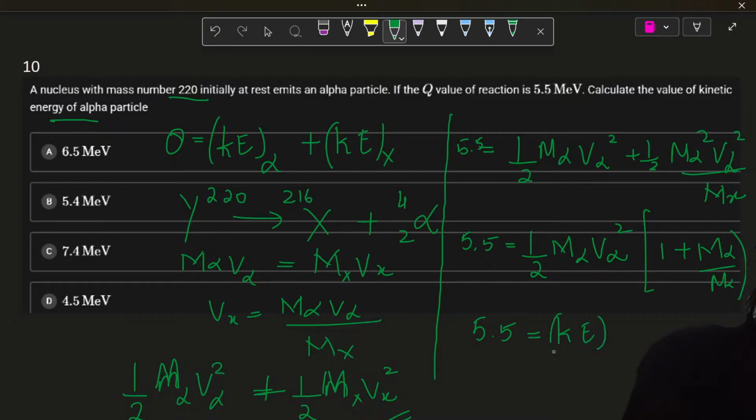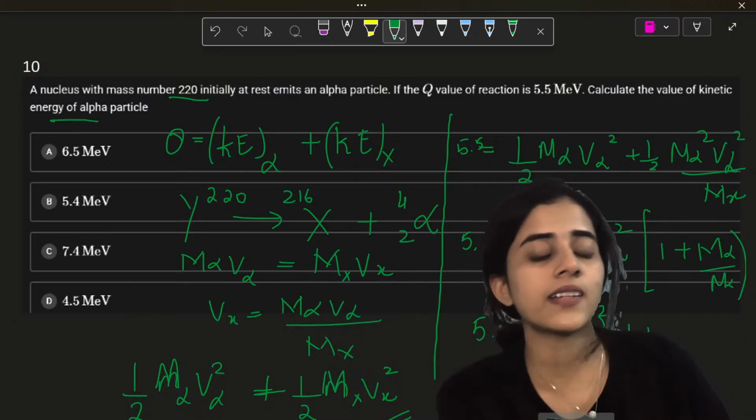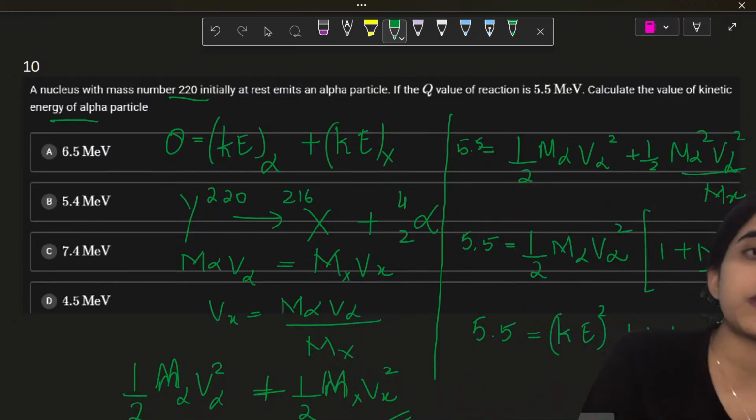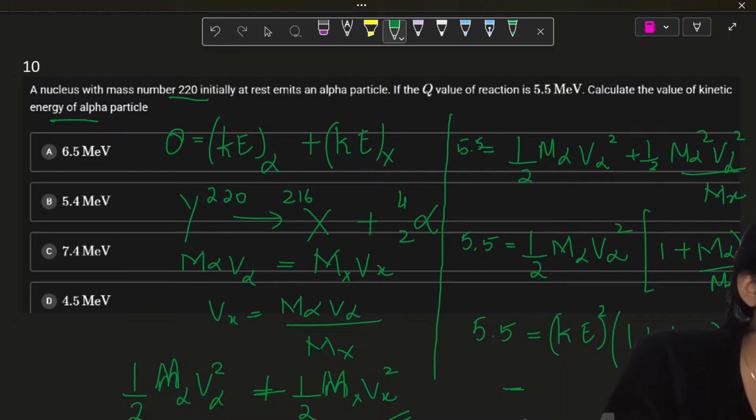So kinetic energy times 1 plus m alpha by mx. How many particles are there in the alpha? 4. How many particles are there in the X? 216. So 4 by 216. So the kinetic energy of alpha would be 5.5 divided by this. If you do the math, you will get 5.4 MeV.